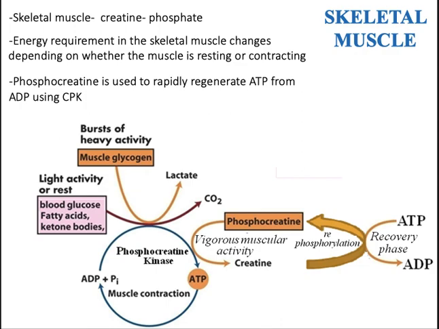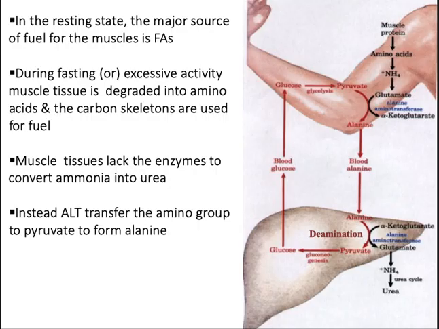What happens in resting? As we said, in resting, the major source of fuel for the muscle is the fatty acid. During fasting or excessive activity, the muscle tissue is degraded into amino acids and the carbon skeletons are used for fuel. The muscle tissue lacks the enzyme to convert ammonia into urea.